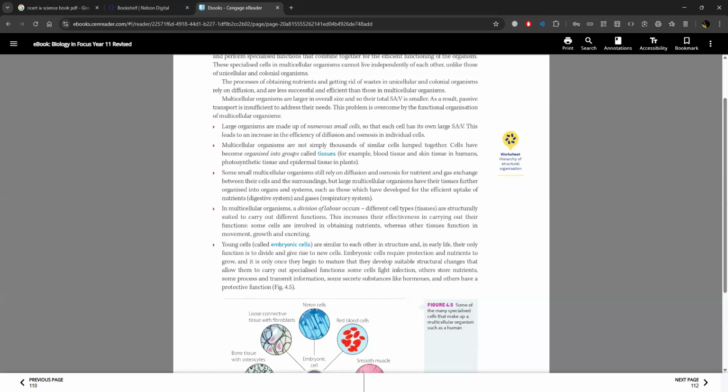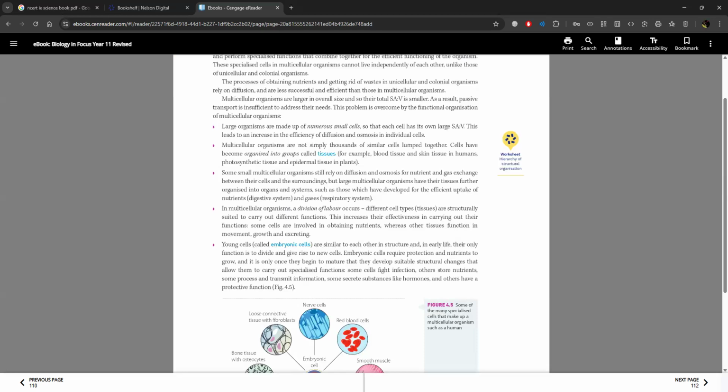Large organisms are made up of numerous small cells so that each cell has its own large surface area to volume ratio. This leads to an increase in the efficiency of diffusion and osmosis in individual cells. Multicellular organisms are not simply thousands of similar cells lumped together. Cells have become organized into groups called tissues. For example, blood tissue and skin tissue in humans, photosynthetic tissue and epidermal tissue in plants.